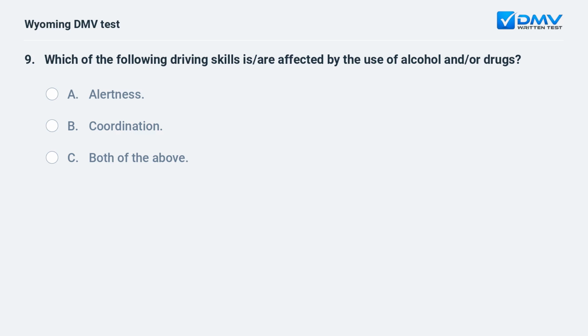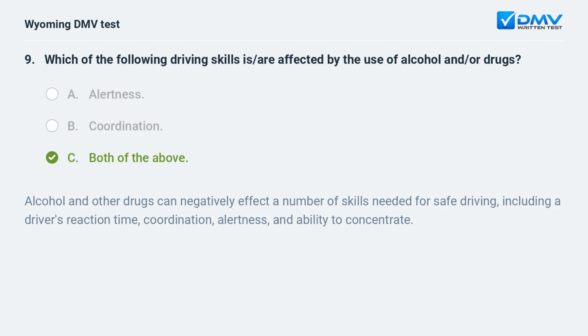Which of the following driving skills are affected by the use of alcohol and/or drugs? A. Alertness. B. Coordination. C. Both of the above. C. Both of the above.